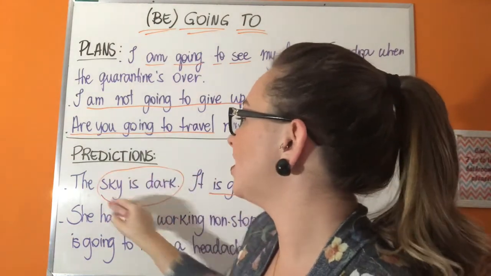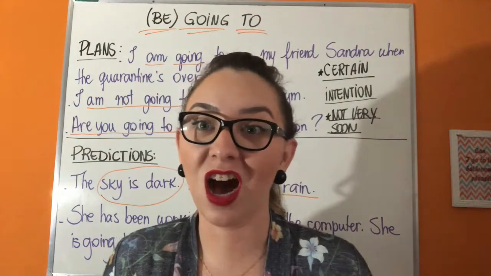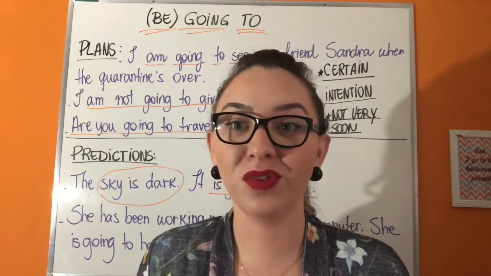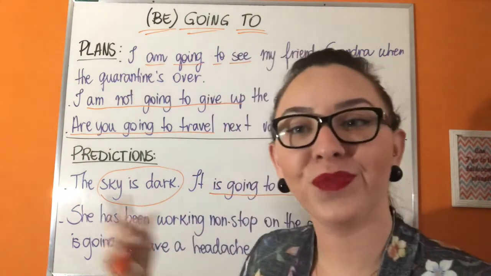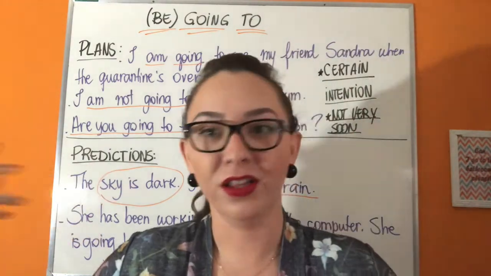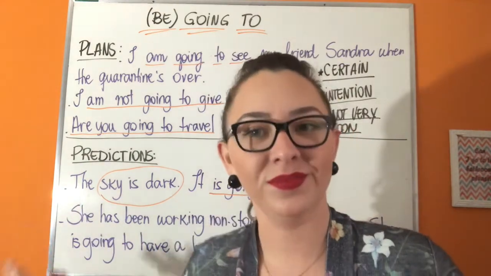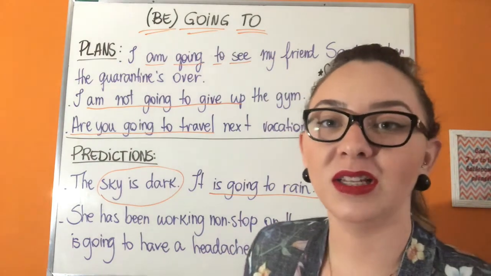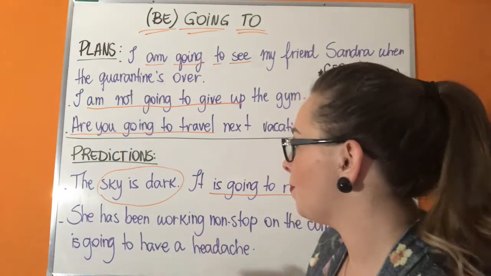The sky is dark. So you'll see all those black clouds in the sky. It looks like the biggest, the heaviest rain in the world is about to fall down, to pour down. So this is my evidence, okay? It doesn't have to be the darkest sky, the heaviest clouds, but that's it. This is my evidence, okay? It doesn't matter how intense it is, it's still an evidence.